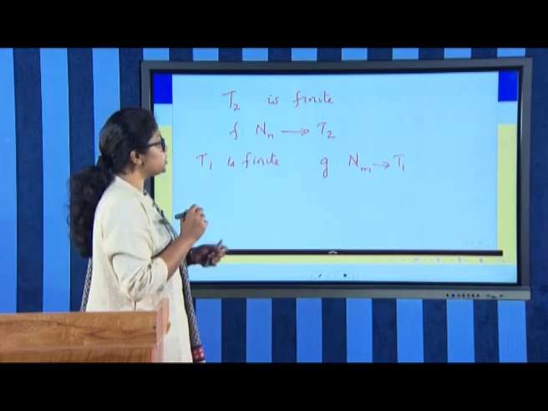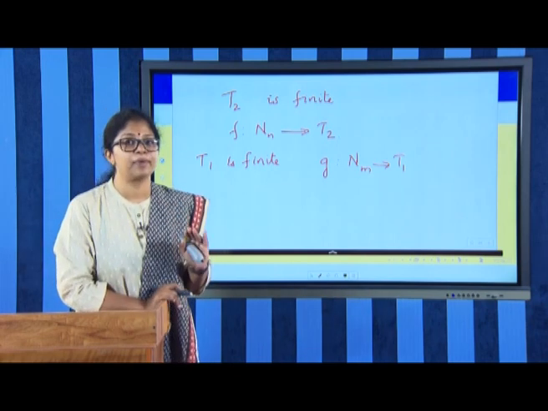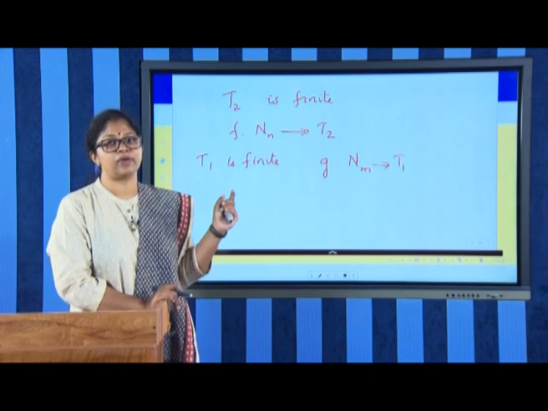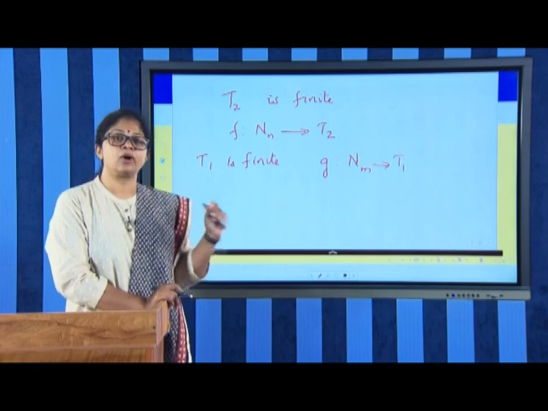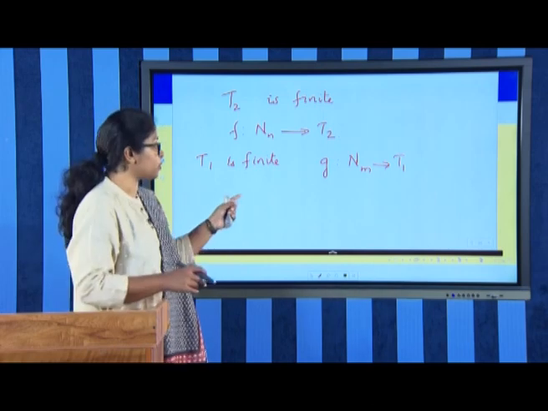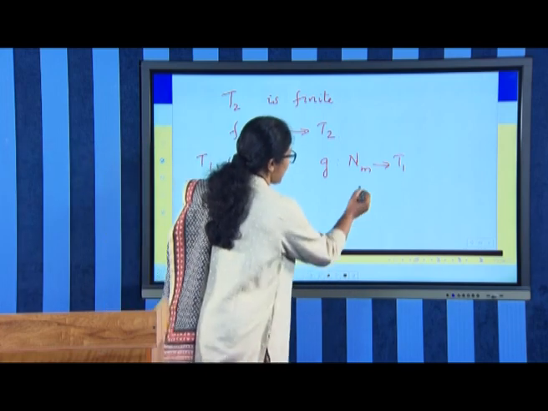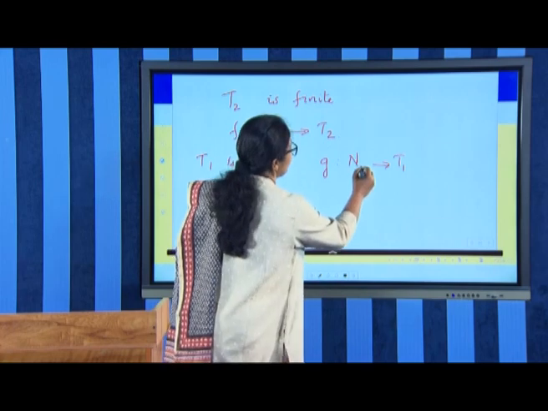Since it is a bijection, we need T1 and T2 to have the same cardinality. That means the number of elements of T1 and T2 should be exactly the same. Otherwise, it will not be a 1-1 and onto mapping, it will not be a bijection. So, we have to define it from Nn itself, Nn onto T1.